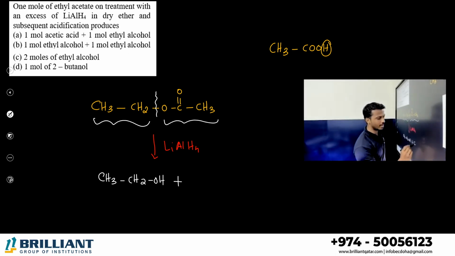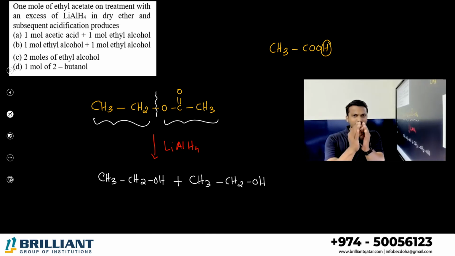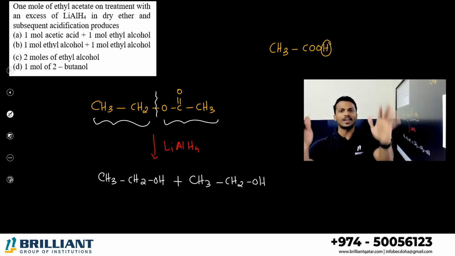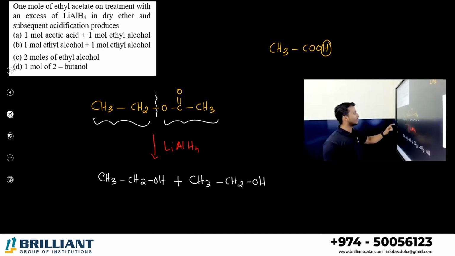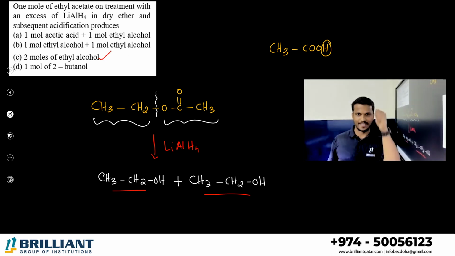What is the 2 carbon containing alcohol? That's again ethanol. So whatever ester is given, just break the CO bond, count the carbons on the left and right, and make them their alcohols. That's it. So what is your answer here? This is ethanol, ethanol. Both are the same product, right? Yes, you will get 2 moles of ethyl alcohol or ethanol.